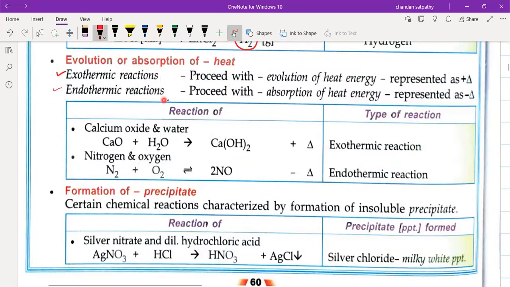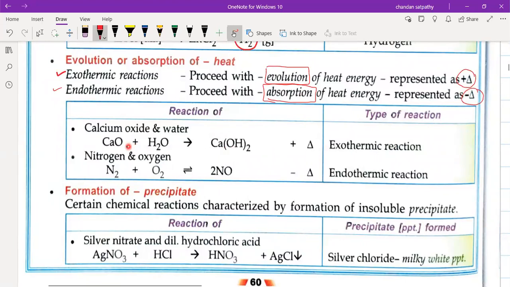So in an endothermic reaction, the reaction proceeds with the absorption of heat. Remember that in an endothermic reaction, heat is absorbed, but in an exothermic reaction, heat is evolved. Evolved means it is produced. Whenever it is an exothermic reaction, heat energy is produced, and we use this symbol, plus delta. This triangle sign is called delta. And if heat energy is absorbed, then we call it minus delta.